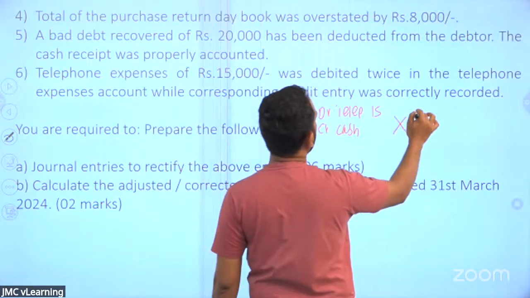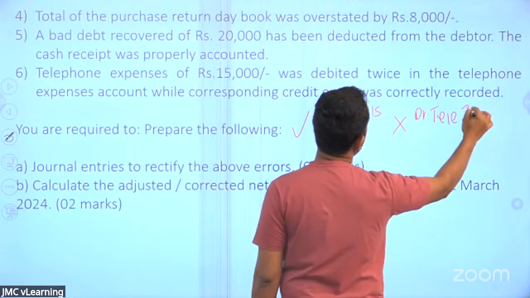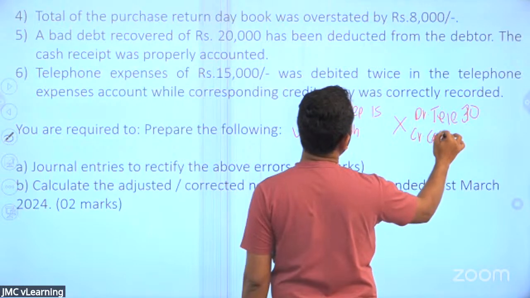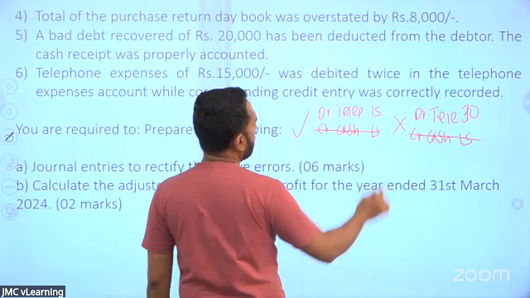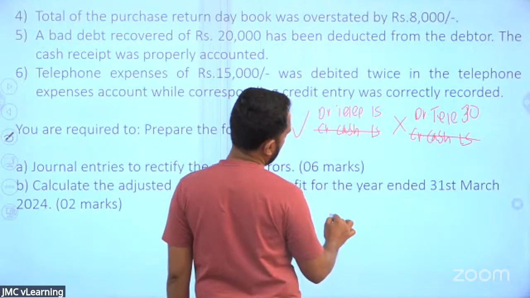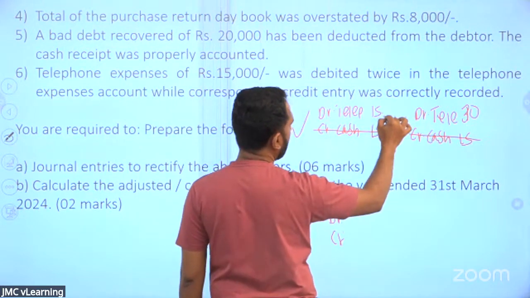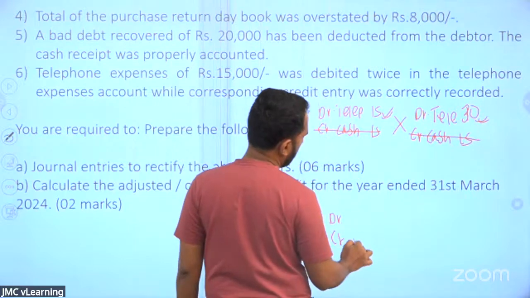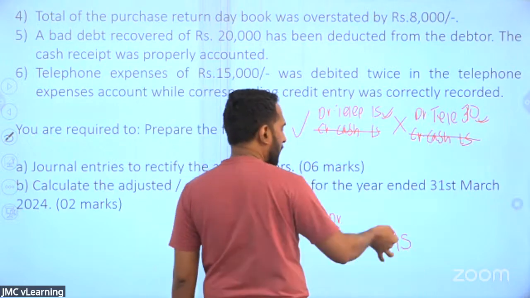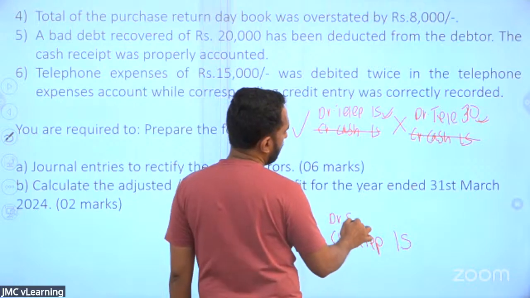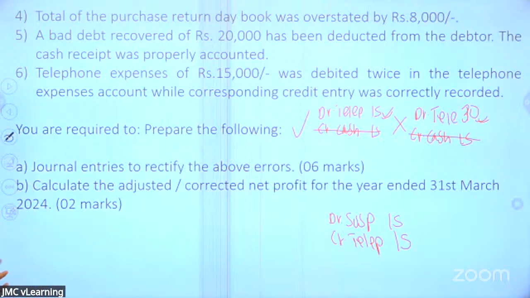So what is the wrong entry they have done? They have debited the telephone twice. They have debited the telephone 30, but they have correctly credited the cash only 15. Cash okay, nothing wrong. But telephone they have doubled. Then what is the correction entry? What we need is 15. We got 30. So we are going to credit the telephone 15 to reduce it. Remaining balance goes to the suspense account.